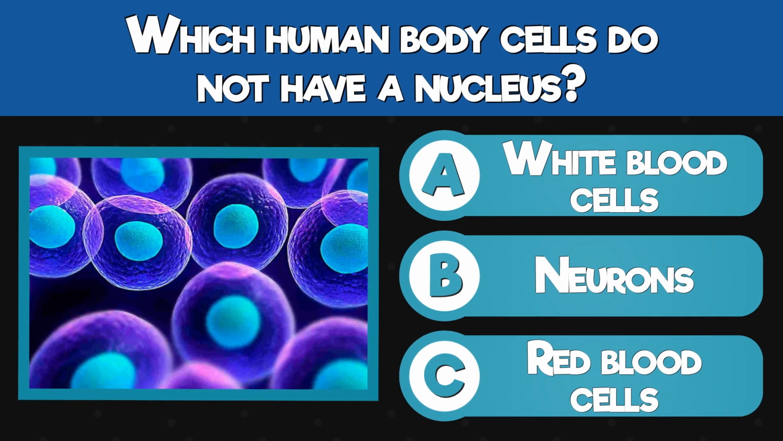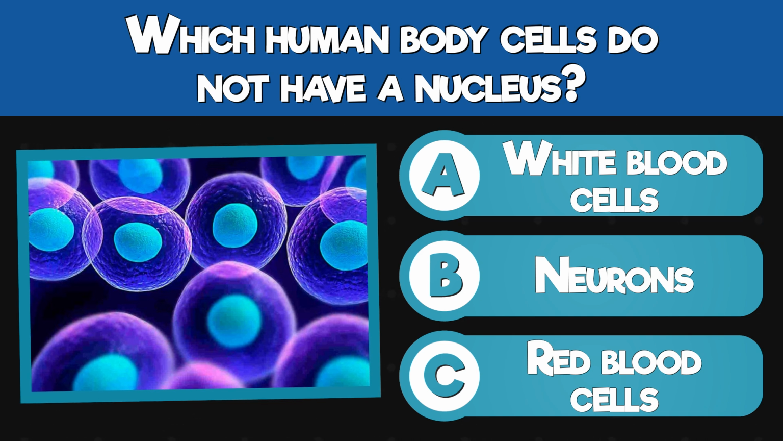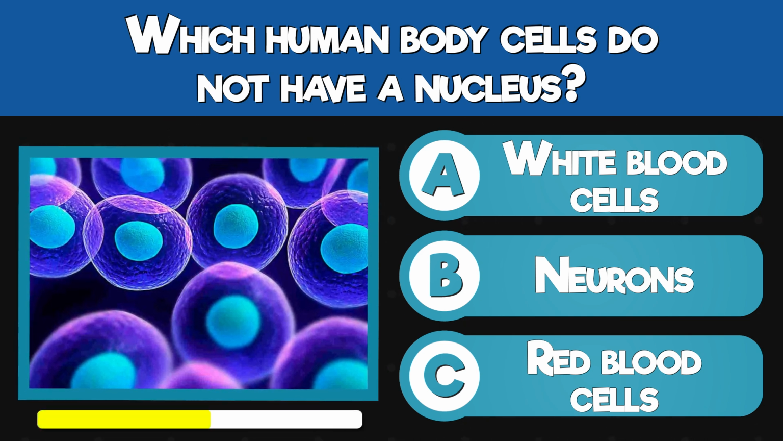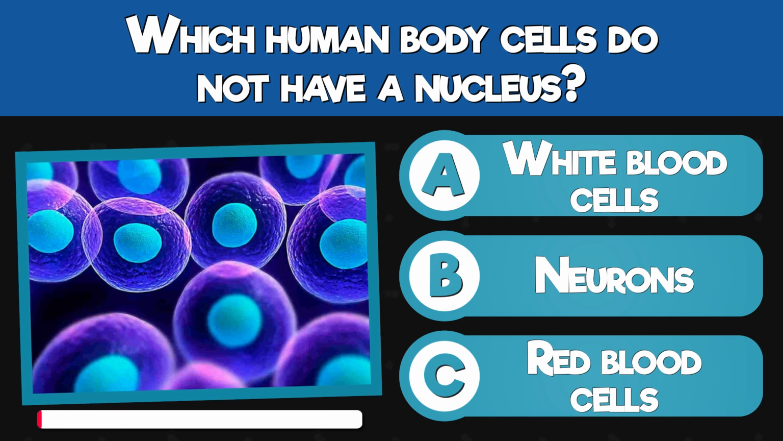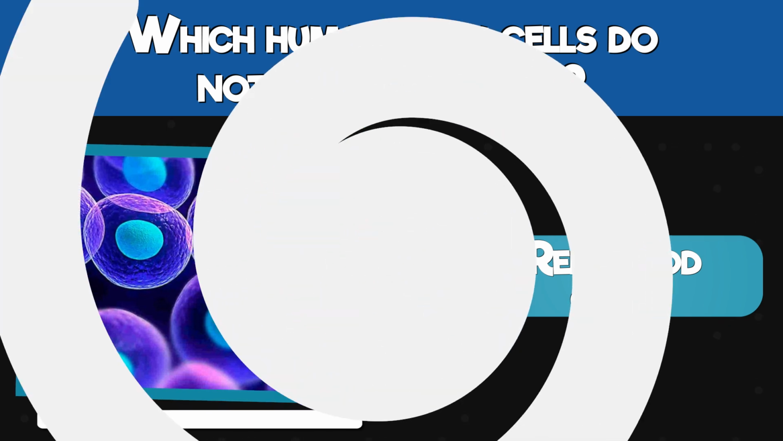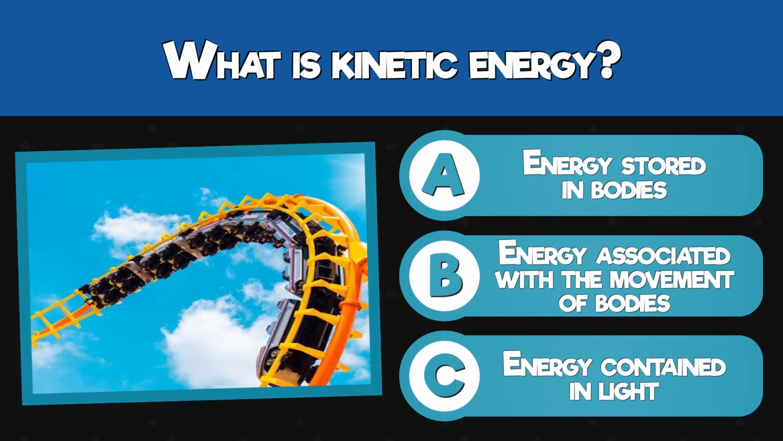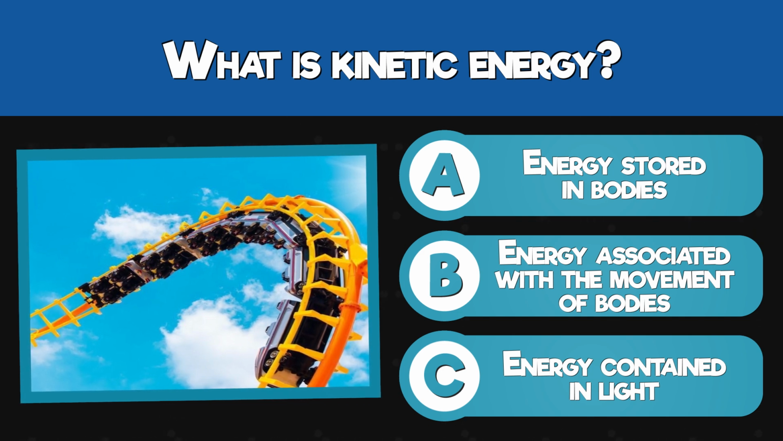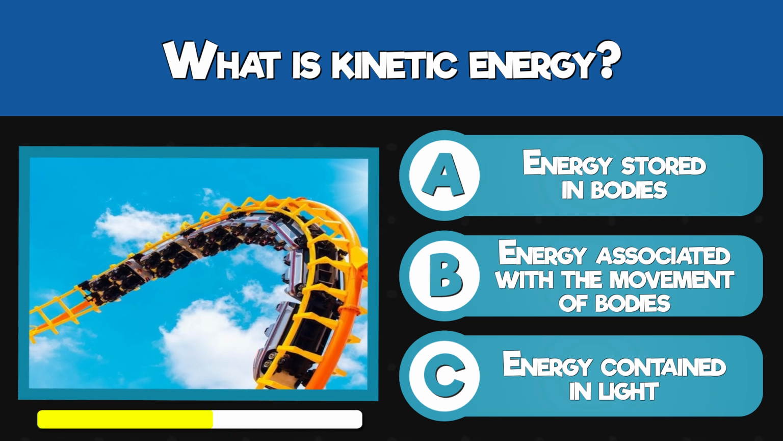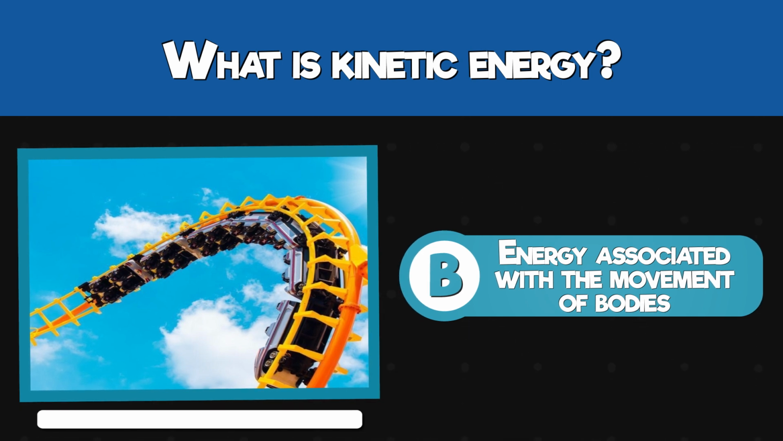Which human body cells do not have a nucleus? White blood cells, neurons, or red blood cells? Red blood cells. What is kinetic energy? Energy stored in bodies, energy associated with the movement of bodies, or energy contained in light? The energy associated with the movement of bodies.